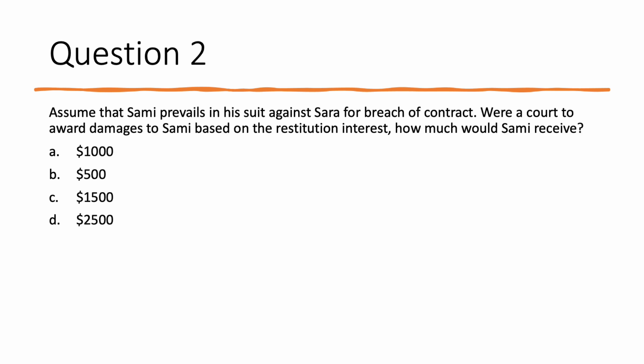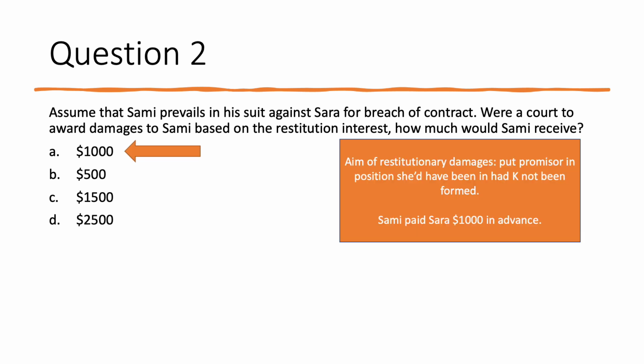Second question. Assume that Sammy prevails in his suit against Sarah for breach of contract. Were a court to award damages to Sammy based on the restitution interest, how much would Sammy receive? Answer here, $1,000. The aim of restitutionary damages is to put the promisor, here that's Sarah, in the position she'd have been in had the contract not been formed.